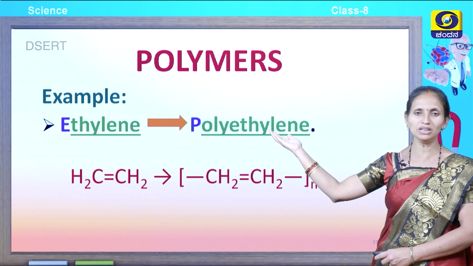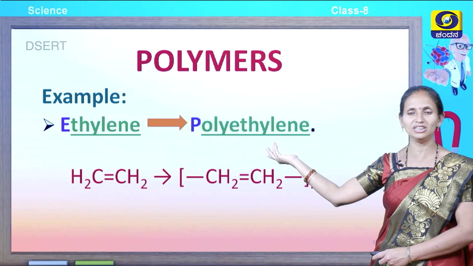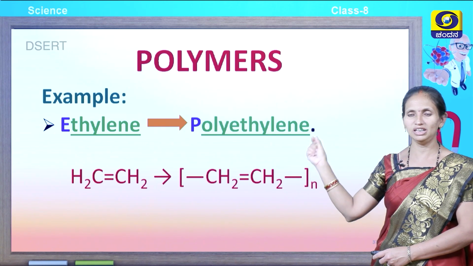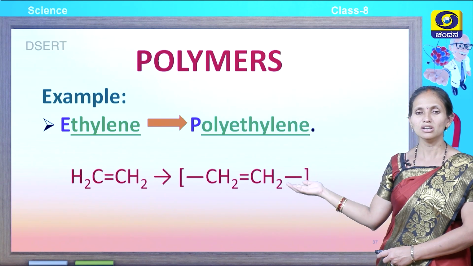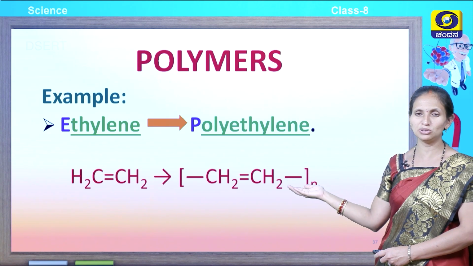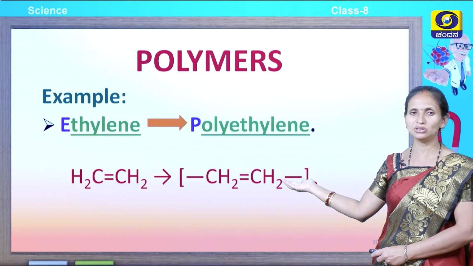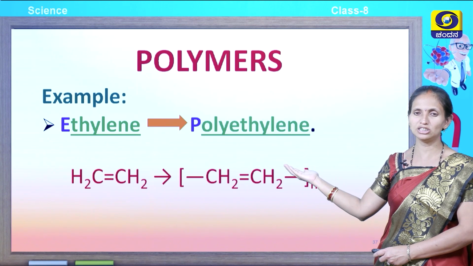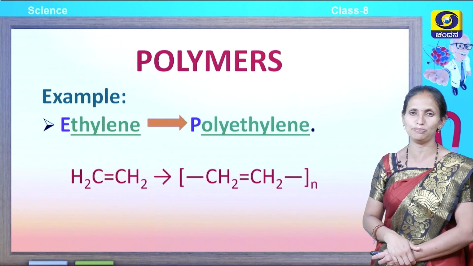An example of a polymer is polyethylene, which results in the formation of polythene. So, ethylene is the monomer of polyethylene. You can look here, CH2=CH2 gives rise to n numbers of CH2=CH2, which leads to the formation of polyethylene.